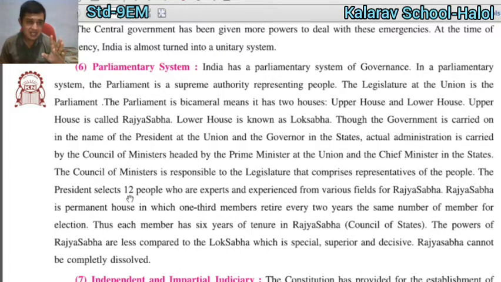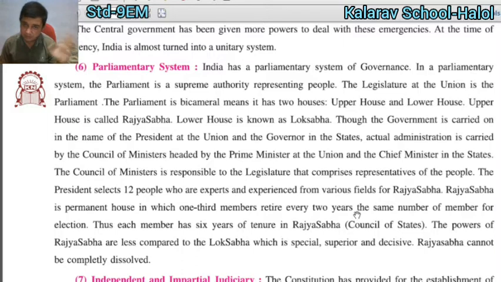The president selects 12 people. Listen, very important point. The president selects 12 people who are experts and experienced from various fields for Rajya Sabha. They work for the Rajya Sabha. Rajya Sabha is called the permanent house, in which one third of the members retire every 2 years. This is a very important line for the answer.